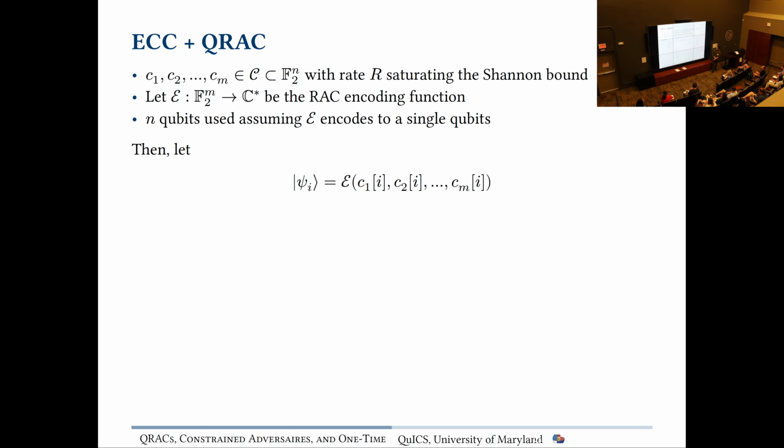So what we're going to do is, remember we can pack m messages into one random access code state. We're going to take m code words from an error correcting code that can correct up to the probability of error introduced in the measurement process, and then we're going to encode it into a single qubit state.